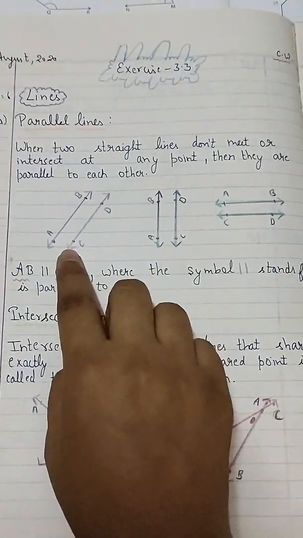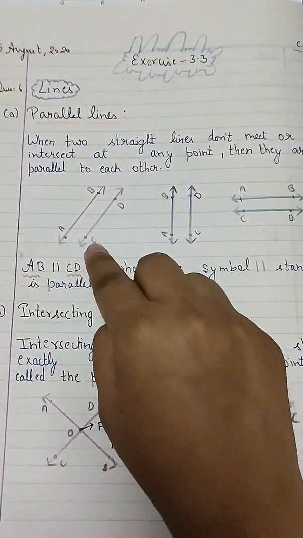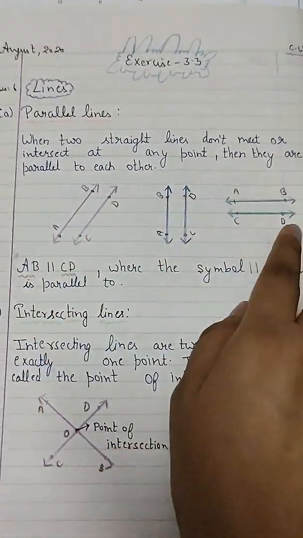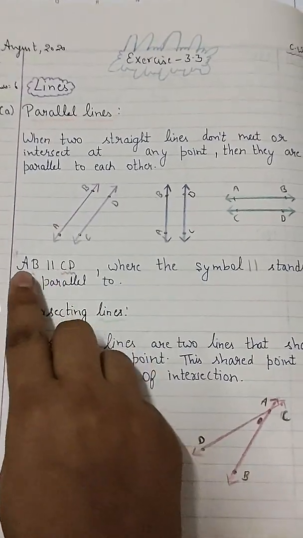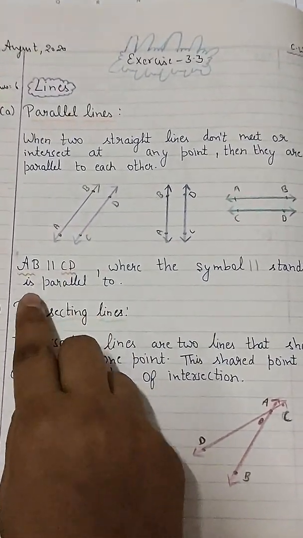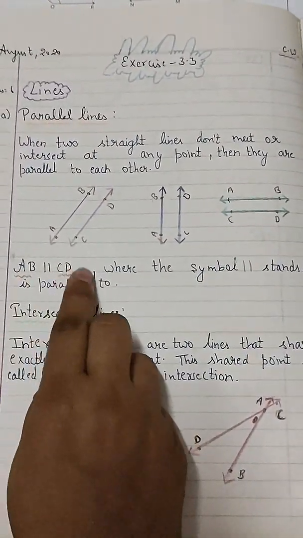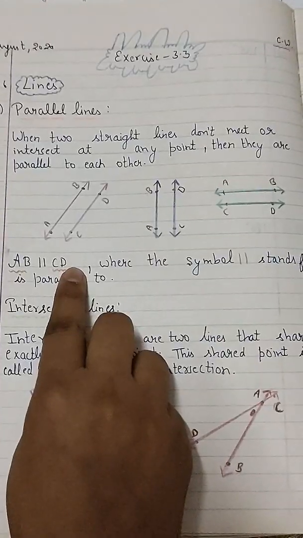Okay, for parallel lines, as you can see, I have given the names AB and CD here. So how will you represent parallel lines? You can use the symbol: AB is parallel to CD. We read this symbol as "is parallel to". So AB is parallel to CD. Like this we will read it.